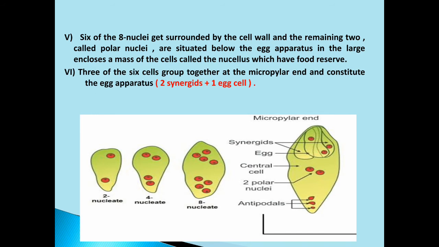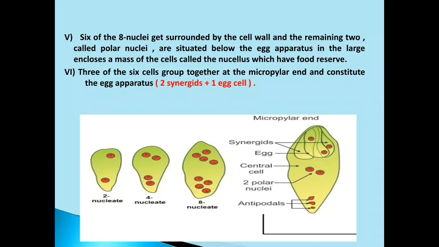Then number 6 point C, 3 of the 6 cells group together at the micropylar end. Now can you see the micropylar end? Out of 6 cells, 3 are towards the micropylar end, and this group consists of one egg cell and 2 synergids. Clear? So here it is marked, 2 synergids and 1 egg cell.